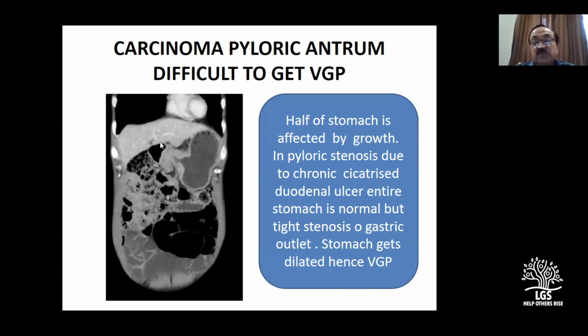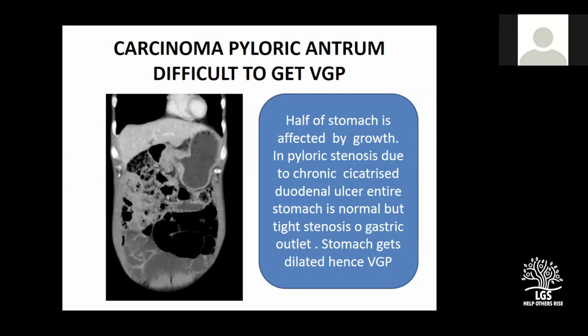If it is a carcinoma of the stomach antrum infiltrating like this, involving half of the stomach, you will not be able to demonstrate a proper visible gastric peristalsis. If anybody has a question, because this is a very important part, please ask the question. I hope the message is clear.